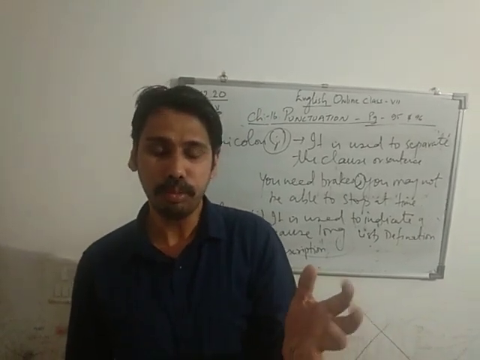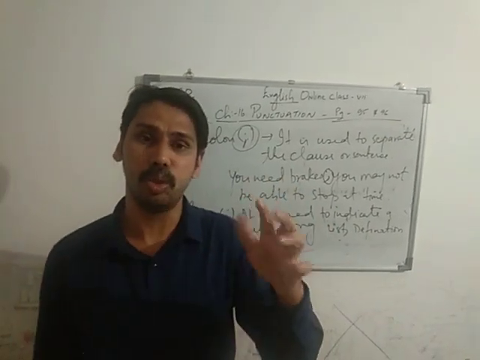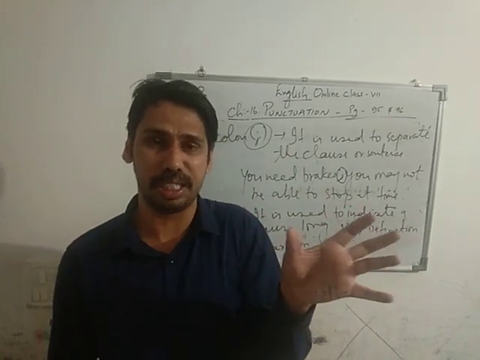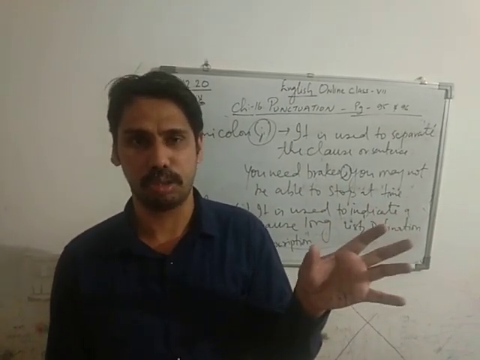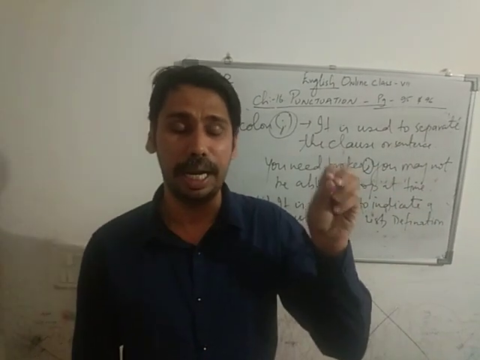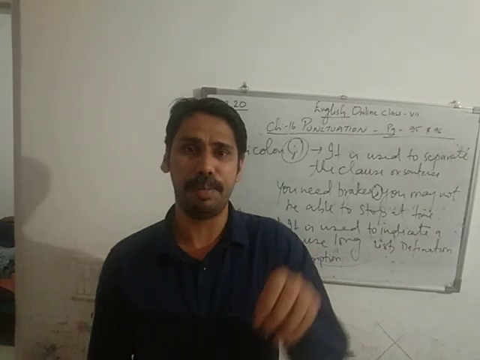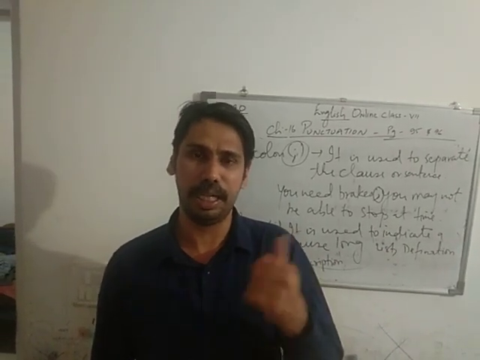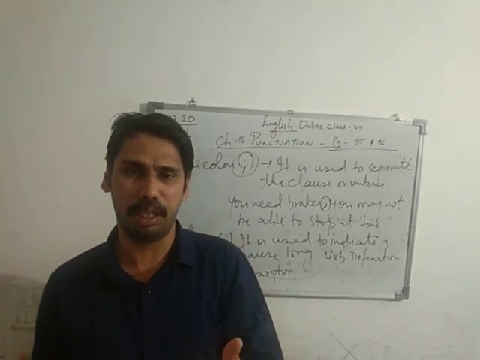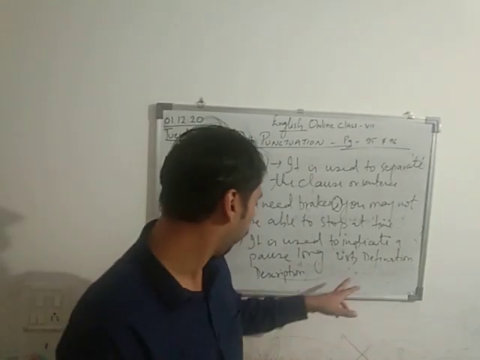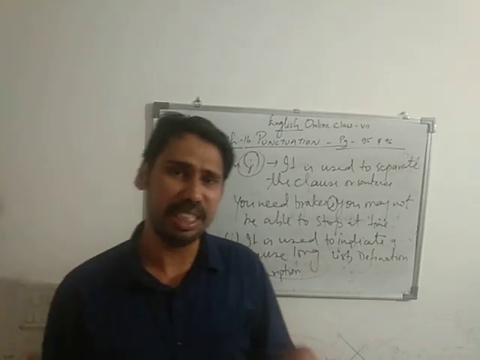Then the semicolon is used to separate two independent clauses, two main clauses, where I'm not joining them with a conjunction. Also I'm using the colon when I'm making a list, definition, or description. So these are my 5.